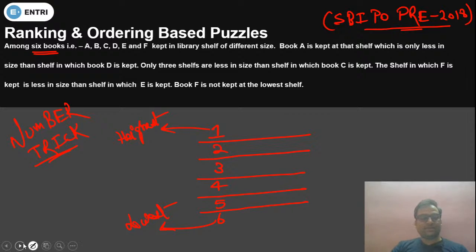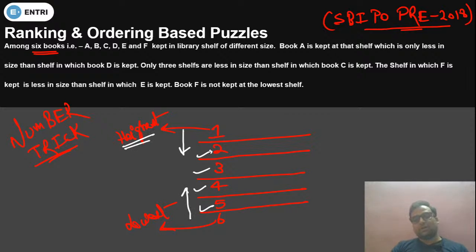Second is second highest. This is third highest. This is second lowest. This is third lowest. Okay, so if from top to bottom you will count, you will count from the highest. If bottom to top you will count from the lowest. I think these things are already clear to all of you because we have already discussed these types of questions earlier as well. Yes, very good.